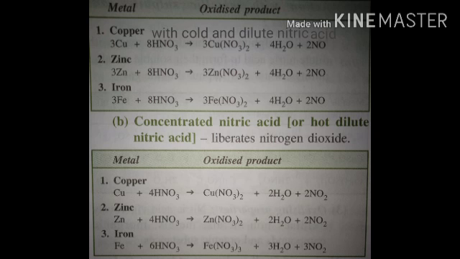But with concentrated nitric acid, or hot and dilute nitric acid, the reaction is a little different and they form nitrates of course, but over here we see nitrogen dioxide coming out as a product, whereas in the earlier case nitric oxide or nitrogen monoxide was obtained.